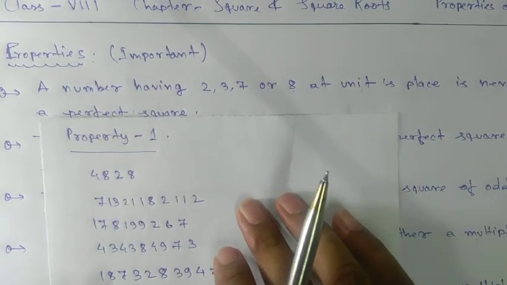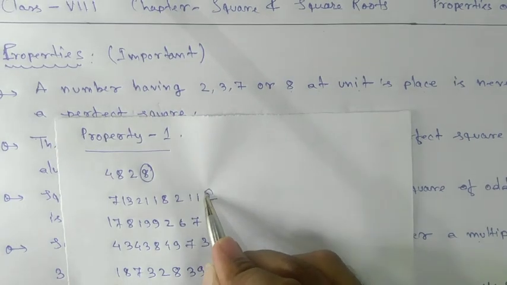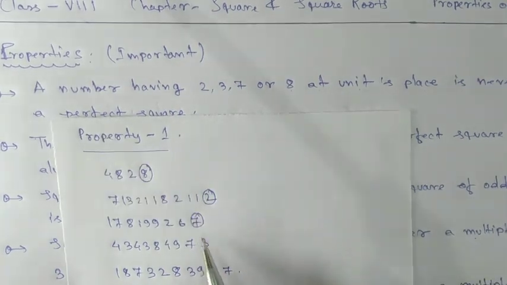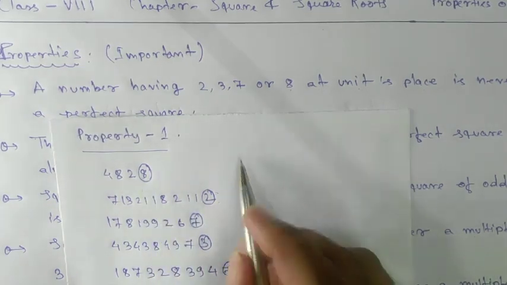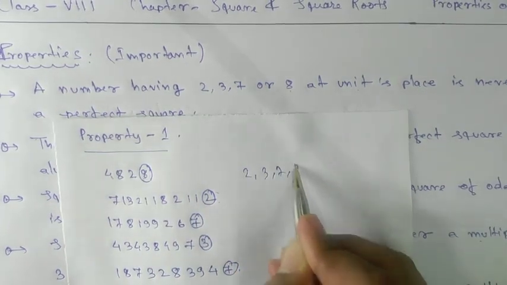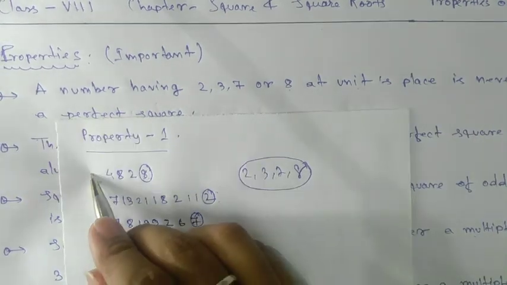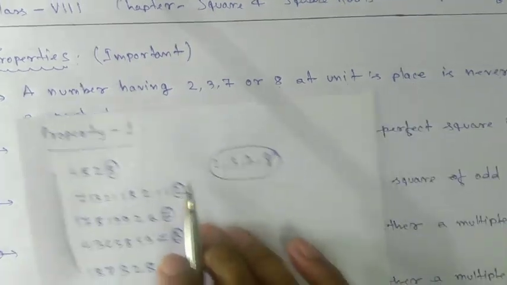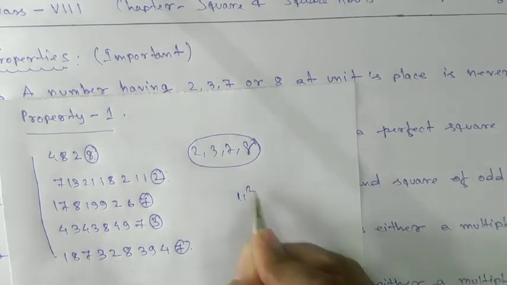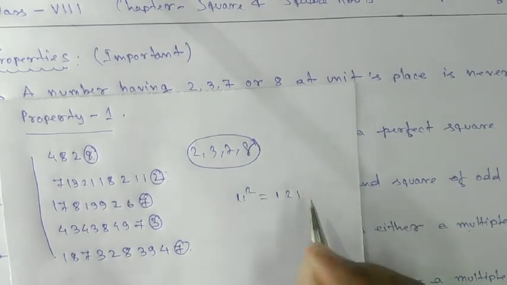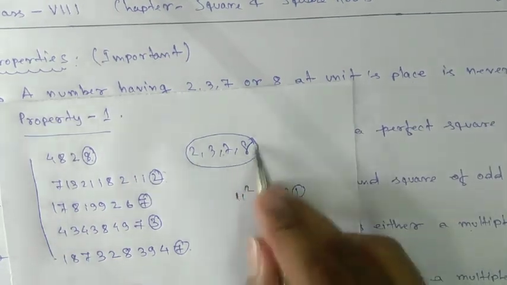What they are saying is that if you look at the unit digit and it is 2, 3, 7 or 8, then by looking at the unit digit you can say that the number is not a perfect square. So if I take 11 square, we get 121. Look at this, there is a 1, it does not belong to these four.